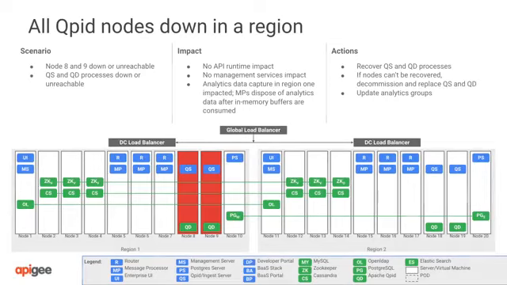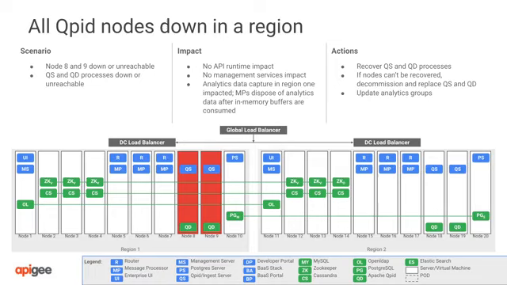In this situation, both Cupid nodes in one region are down. If no queues are available to receive messages, the message processors will store a small amount of data in memory buffers and then drop the messages when the buffers run out. With all Cupid nodes down in a region, you are likely to lose some analytics data for that region.